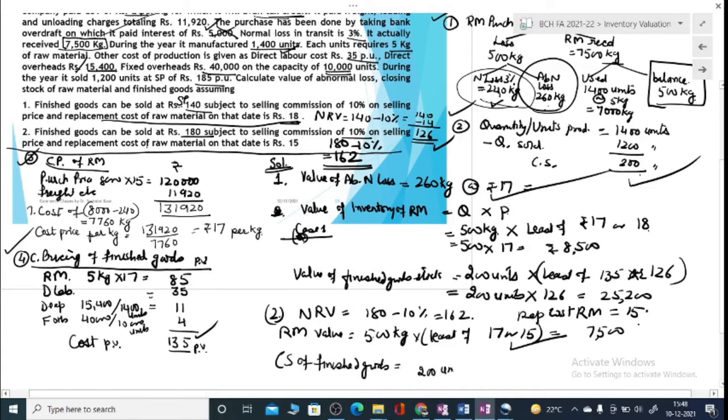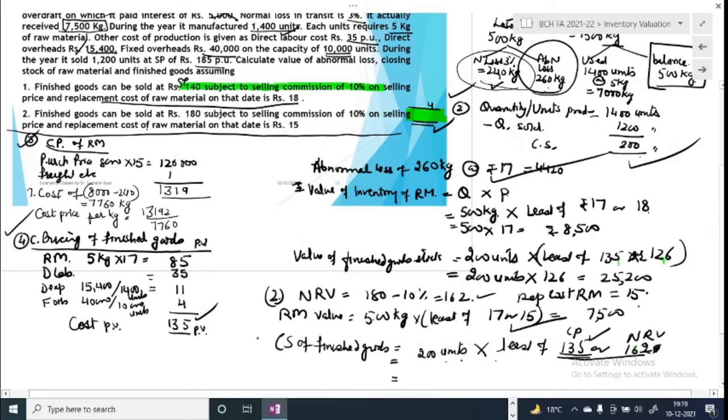We are having 200 units at the least of cost price 135 or net realizable value, that is 162. Least of the two is 135, right, out of 135 and 162. So inventory will be measured at 135 rupees each, that is 27,000 rupees.